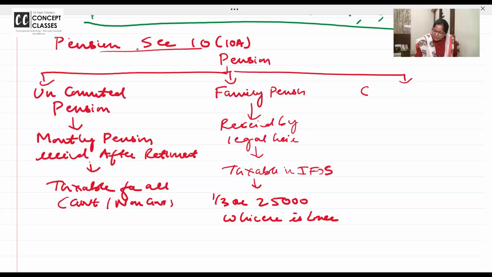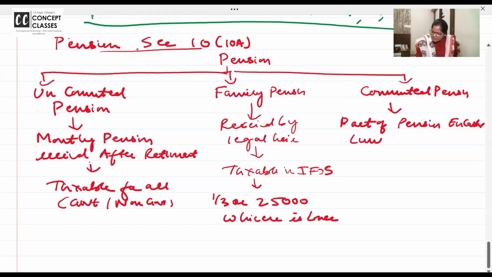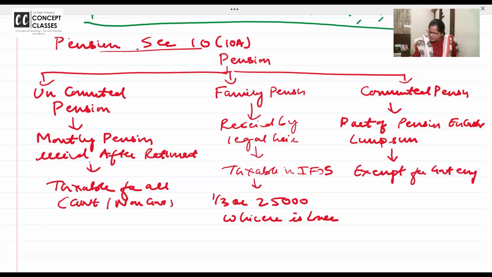Now the last one is commuted pension. Part of pension encashed lump sum. You want the money lump sum. Below that write down exempt for government employees. It's exempt for government employees.